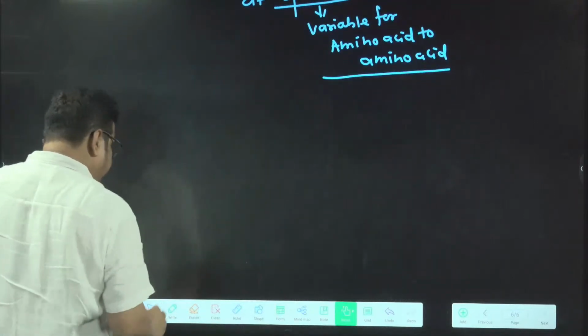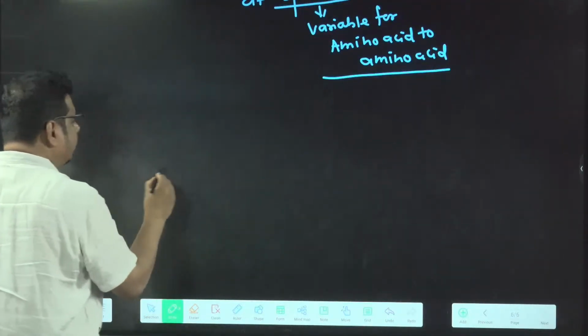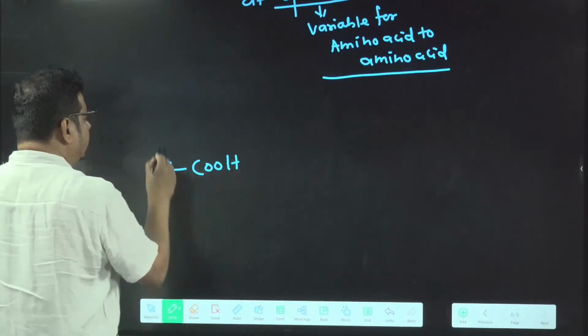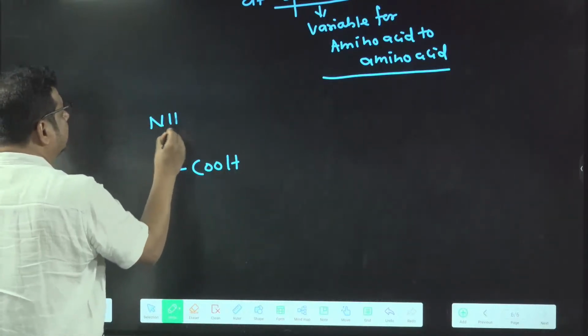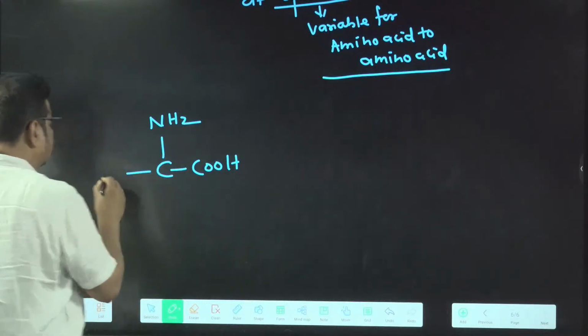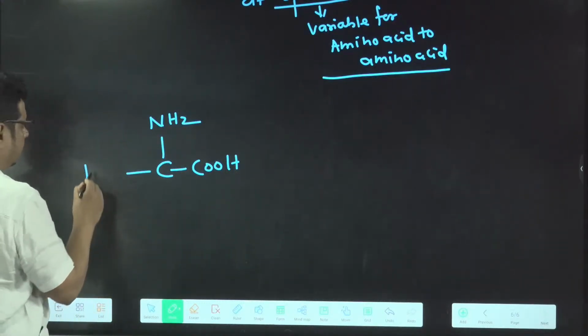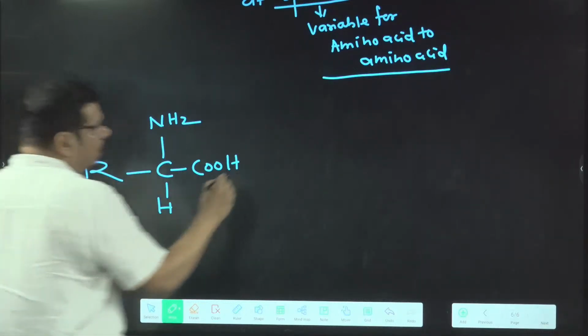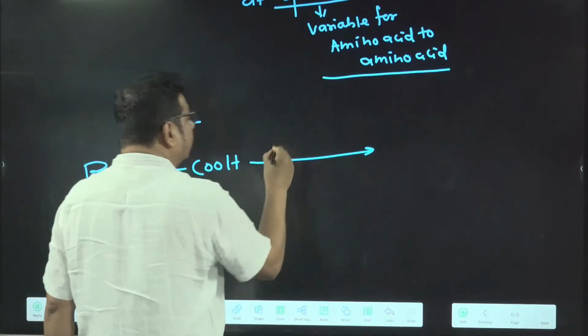I am just writing here amino acid. Just have a look here. Here it is C. Here it is COOH. Here it is which one? NH2. Here it is which one? R. And here it is what? H. Now in aqueous solution